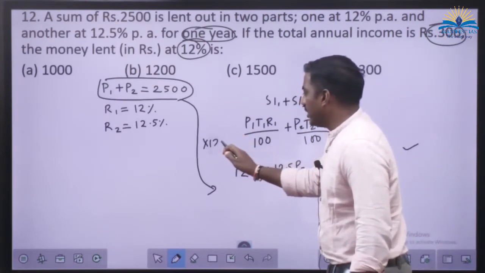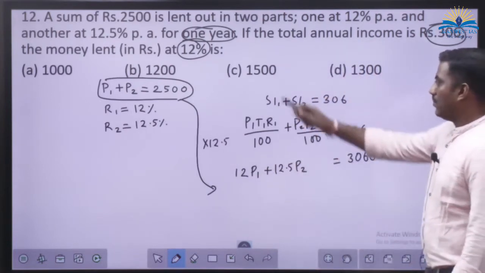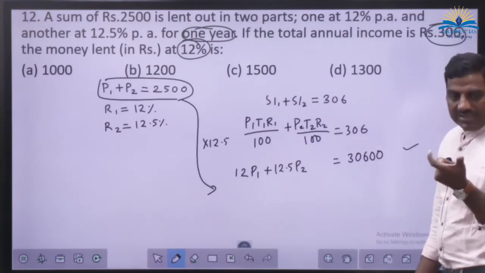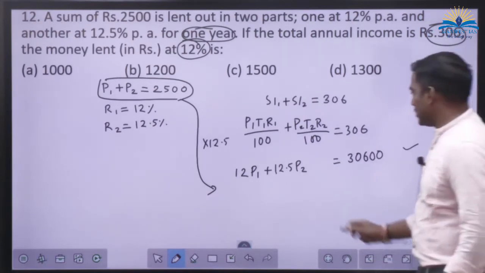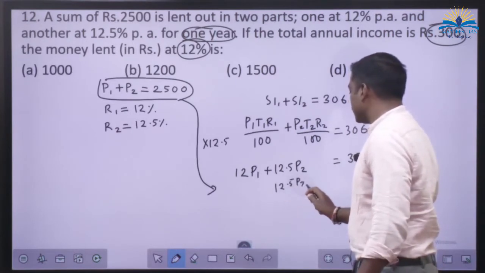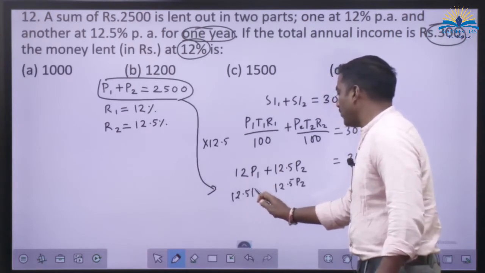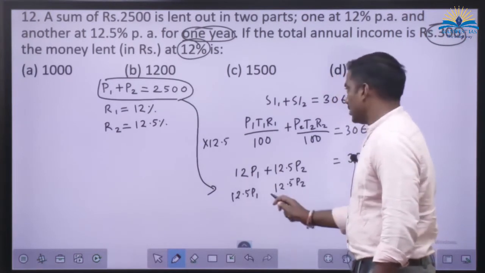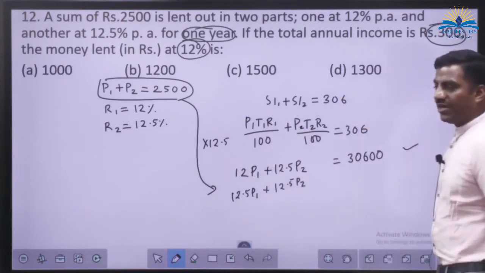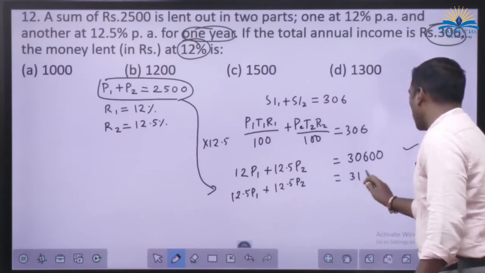I'll multiply by 12.5 to this sum, so this will be 12.5 P2 and here 12.5 P1. So this plus this should be equal to, again multiply 12.5 to 2500 also, that is nothing but 31,250.